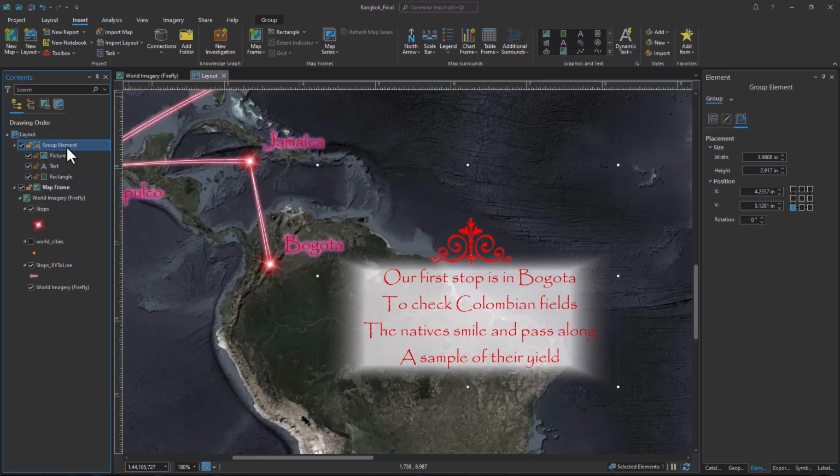And let's group these and call that group Bogota. So now, for all the rest of the stops, it's just copy and paste.